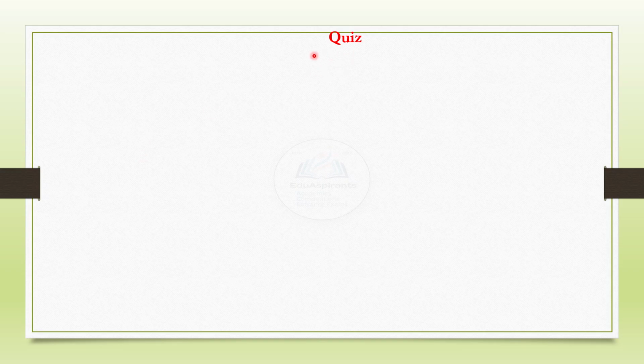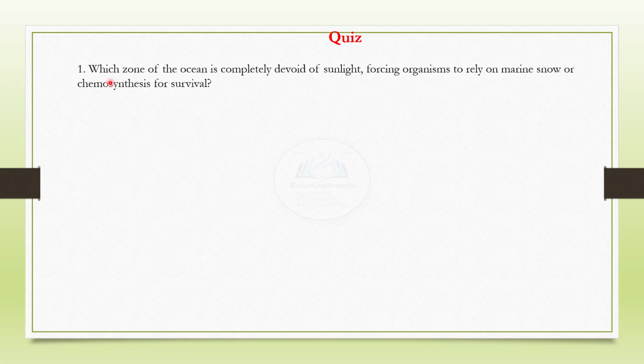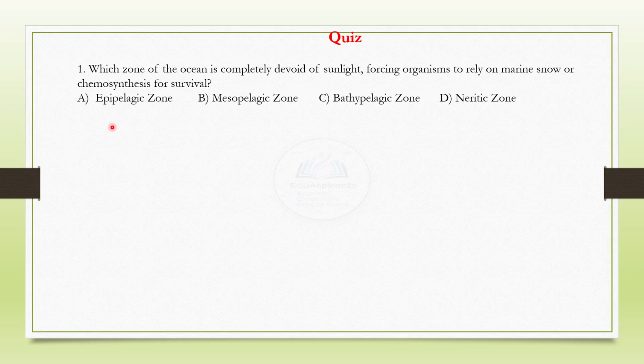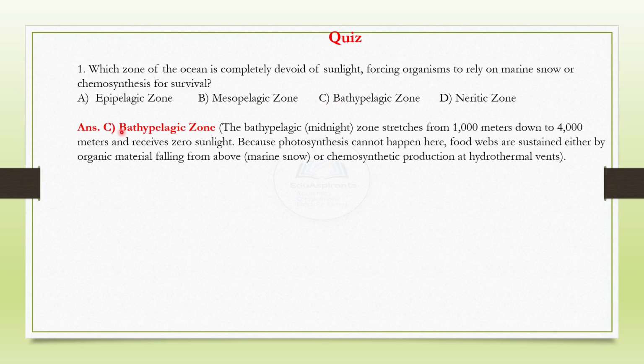Let us now attempt a quiz. It is all based on the theory that we just heard. Which zone of the ocean is completely devoid of sunlight, forcing organisms to rely on marine snow or chemosynthesis for survival? The choices are given here. Mark your choice. The correct answer is C, bathypelagic zone. And why? It is given here from the notes only.